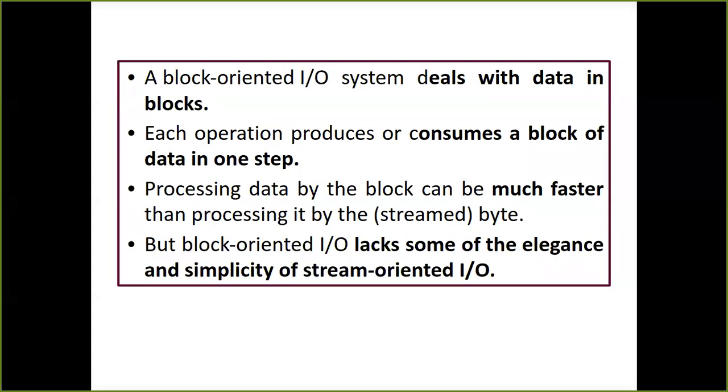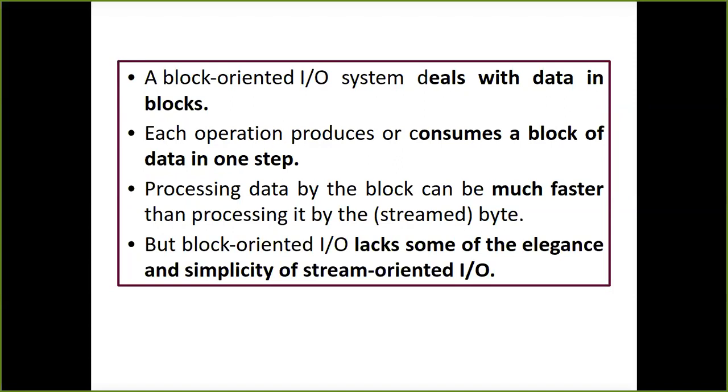Here each operation, either an input stream operation or an output stream operation, consumes a block of data in one step. Say I have a text file with 5 lines written in it. With my program, I want to read those 5 lines and give that response to my client. In stream oriented IO, all the bytes are read one by one. In block oriented IO, say 3 of the 5 lines come into one block.